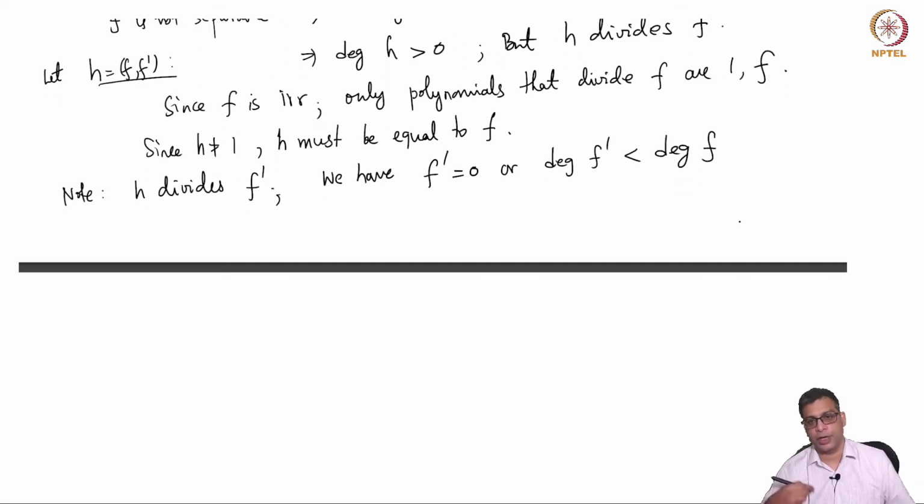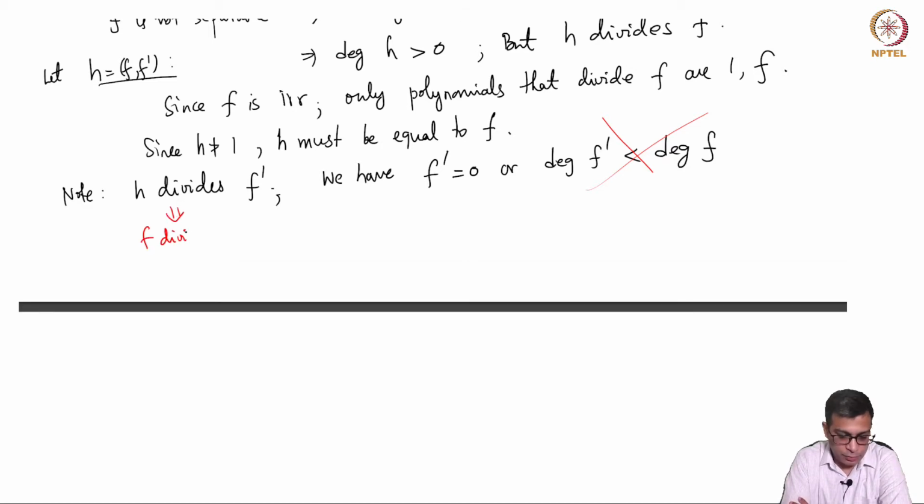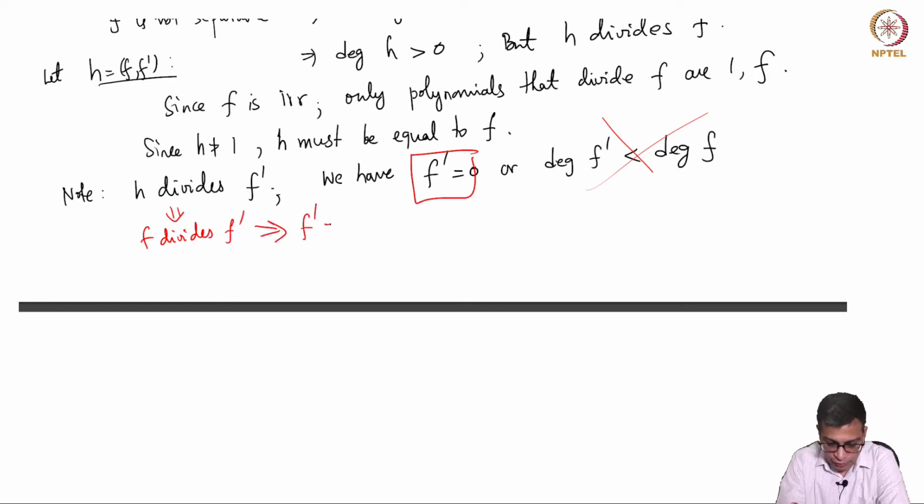In general, if you take a polynomial, its derivative will have degree strictly less than the degree of f, or maybe it becomes 0. We do not want to talk about the degree of the 0 polynomial, so we separate these two cases, but we can rule this out now because f divides f prime. So, it cannot be a smaller degree polynomial. So, f prime must be 0.